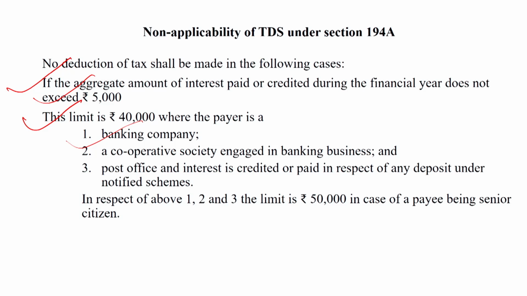In respect of the above, point number 1 banking company, point number 2 cooperative society, point number 3 post office, the limit is rupees 50,000 in the case of the payee being a senior citizen. So we can say that in the case of a senior citizen, on rupees 50,000 tax is not deducted. This slide represents the types of components and provisions where section 194A is not applied.